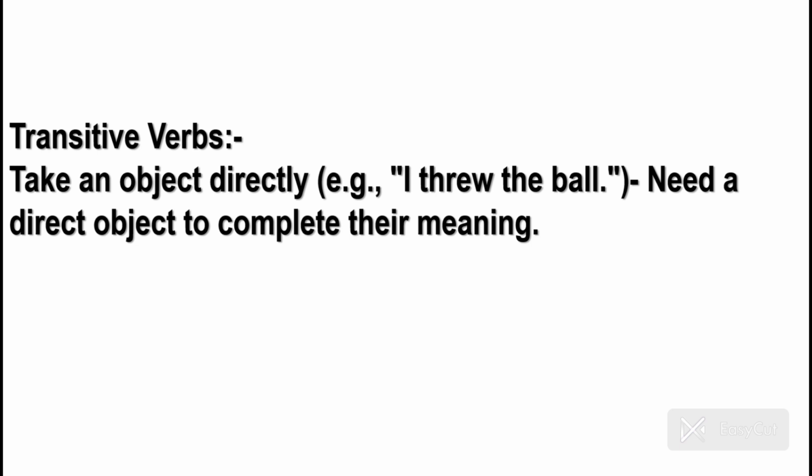Let me repeat the example once again. I threw the ball. In this sentence, I is the subject, threw is the verb, and the ball is the object. So, what kind of verb is threw? Is it a transitive verb or intransitive verb? Yes, it is a transitive verb. Why? Because it cannot complete its sense without the direct object. And what is the direct object here? It is the ball. Let's explore more.